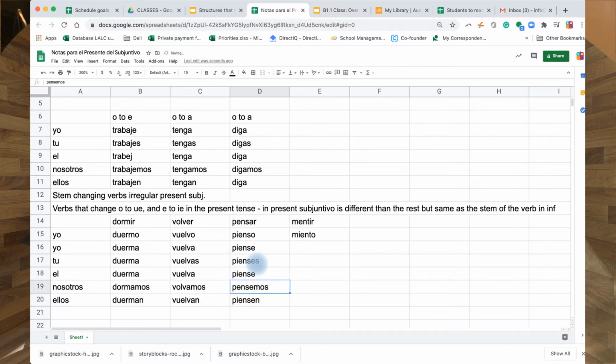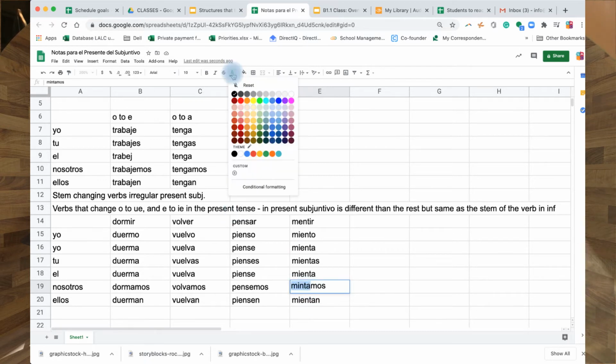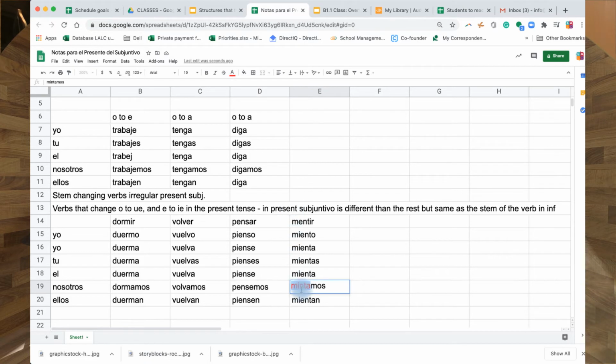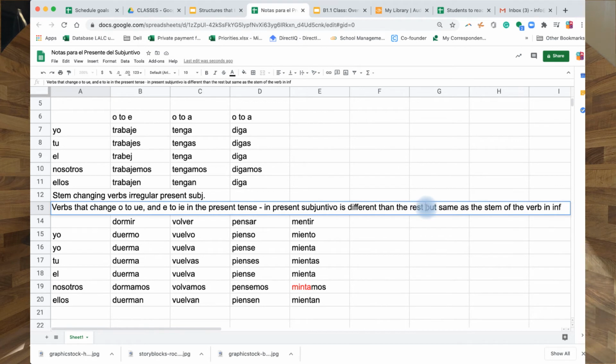Y ellos piensen, ¿ok? Después mentir es mienta, because it's IR, mientas, mienta, but it's mintamos. Y mientan. You see, this one, what I'm trying to say, and this is irregular, you see, is mintamos, no mientamos. So it stays like it changes. So I would just say the same, it's just different than the rest, I would say.